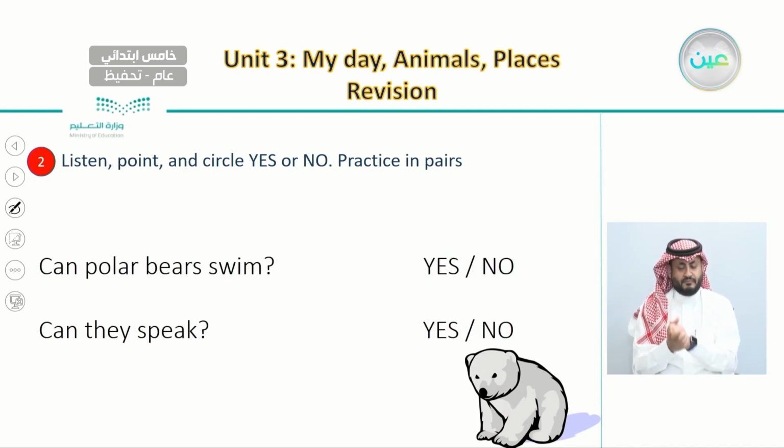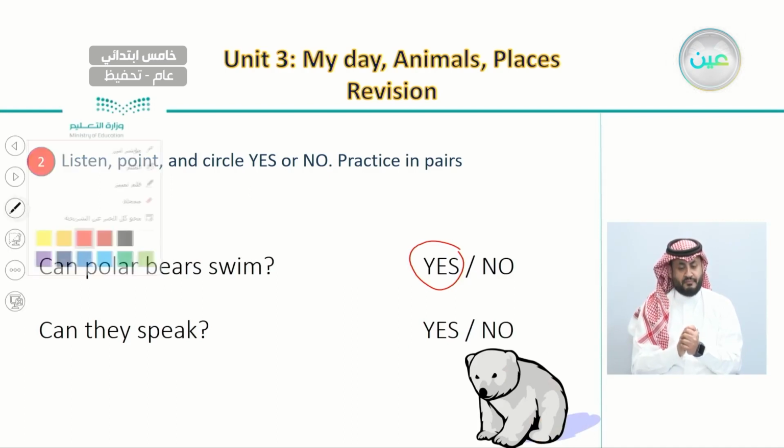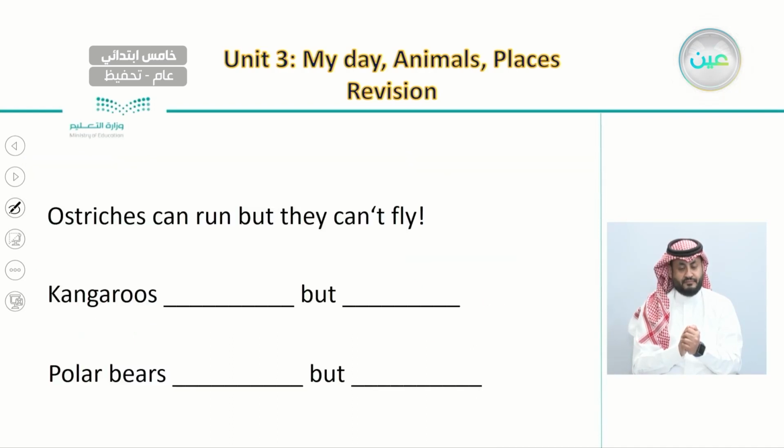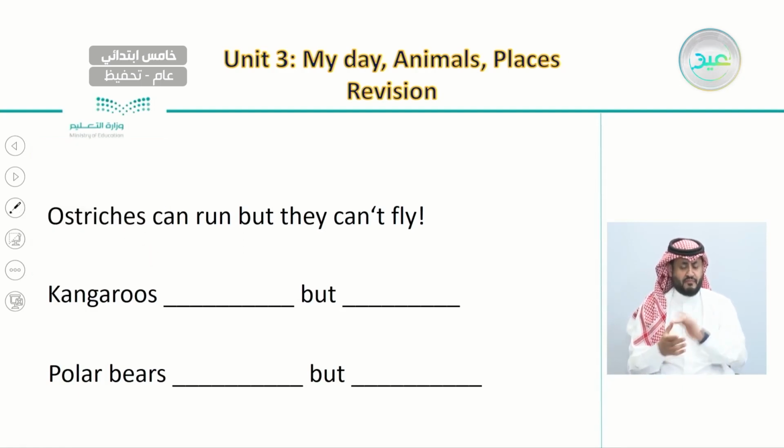The same goes here with polar bears. Can they swim? If the answer is yes, here we circle yes. And with the second one, can they speak? If it's no, then here we circle no. So why is this important? Because answering these two questions helps us to write down these sentences about what animals can and can't do. For example, ostriches can run, but they can't fly.